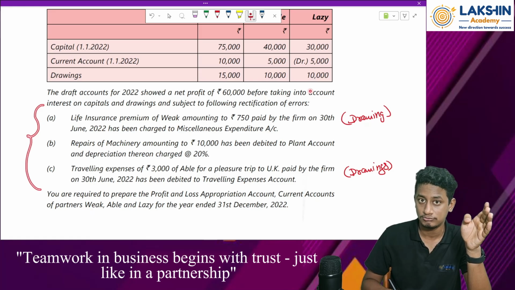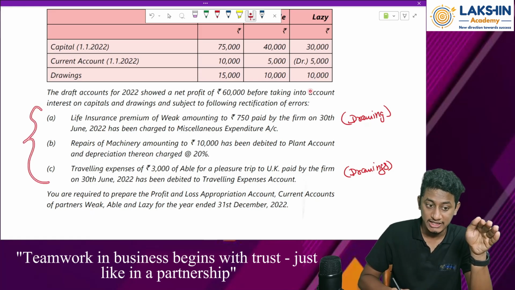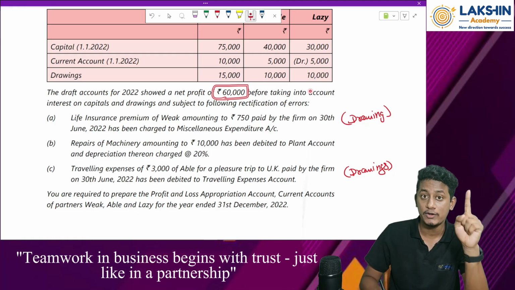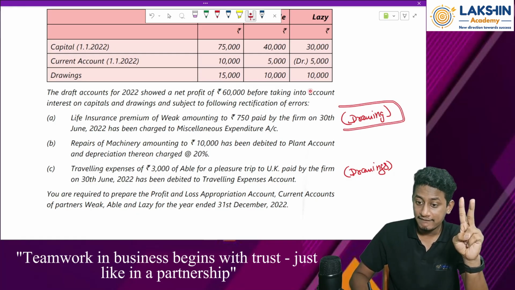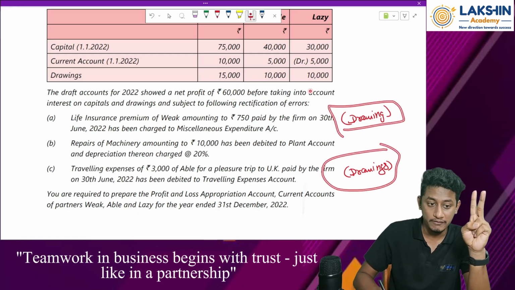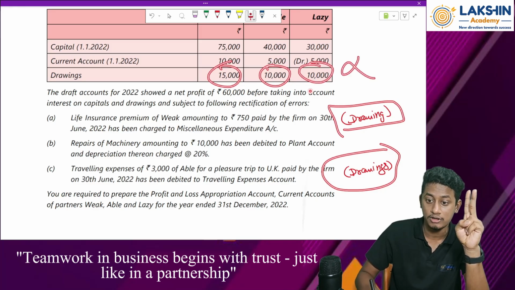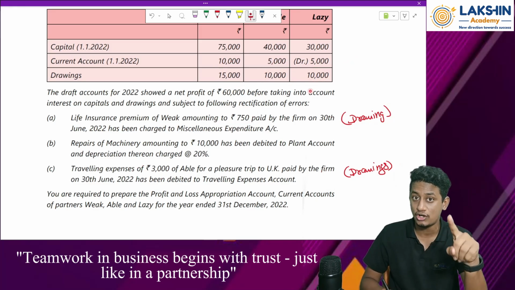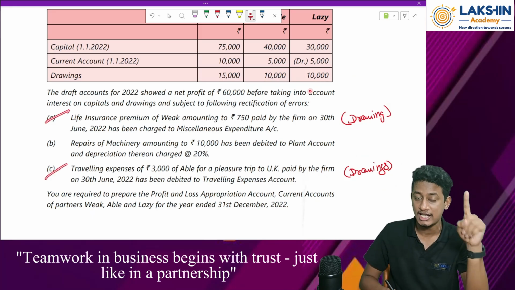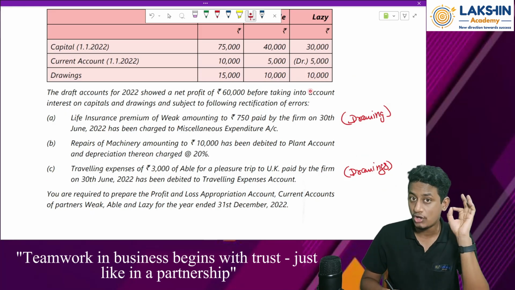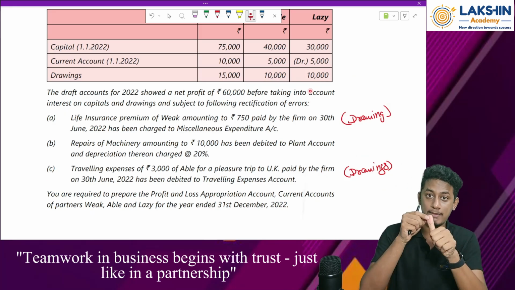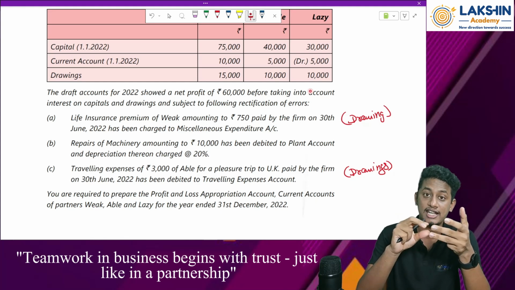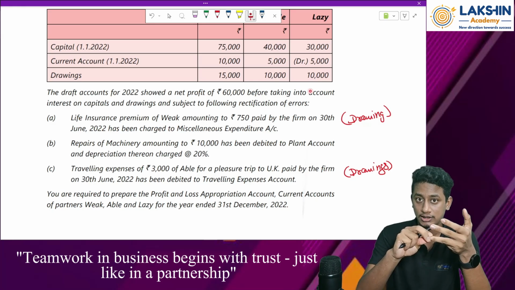After rectification of all these entries, first of all, our value of profit changes. Secondly, the value of our drawings changes, because whatever drawings are given to us over here are wrong. These have not been considered over here, and I have told you why they are considered as drawings, while discussing these entries. So first of all, I need to rectify my profit, I need to rectify my drawings, and then go for the P&L appropriation, and then I should go for my current account. Clear? Okay.